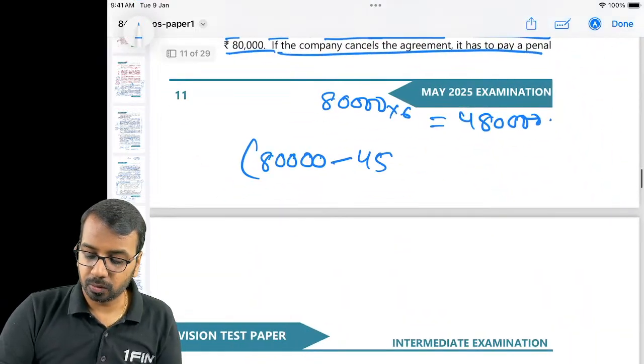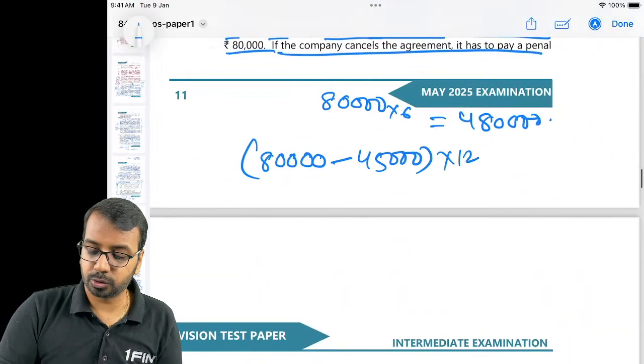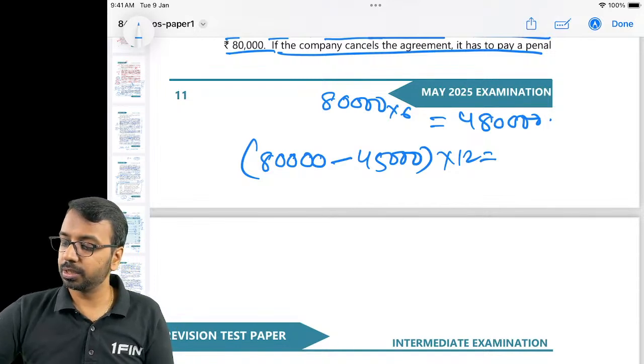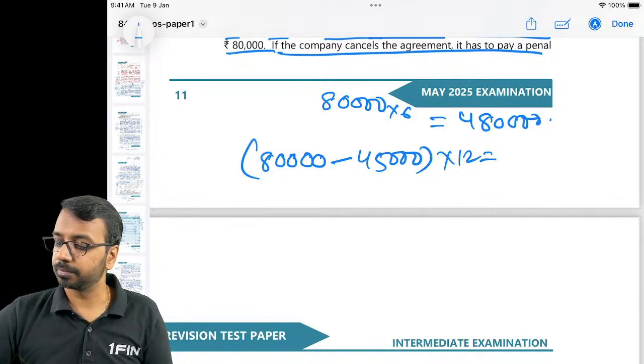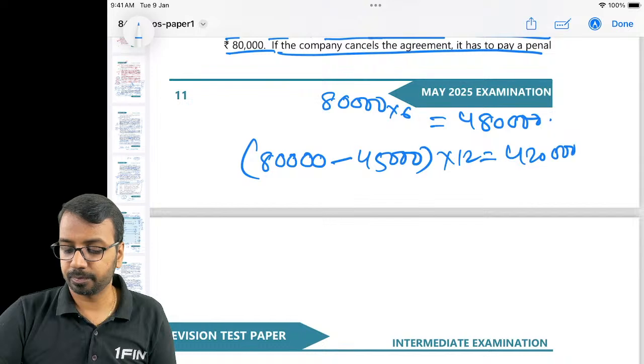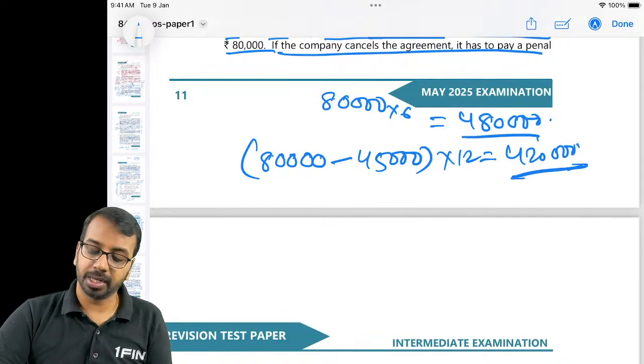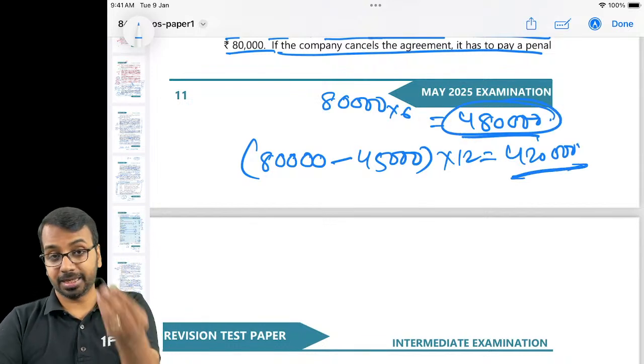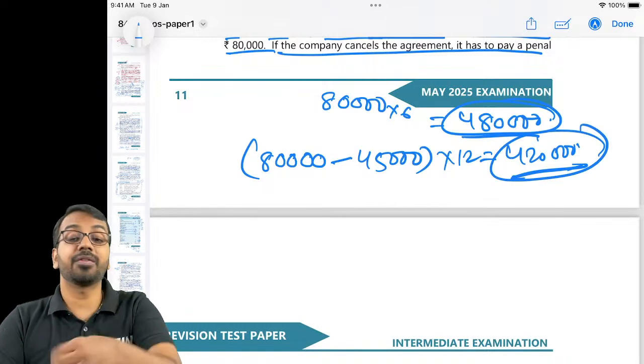I will get 45,000. For how many months? 12 months. So 80,000 minus 45,000 into 12 months, if I do, I get 4,20,000. Alright. So 480 if I cancel the contract, 420 if I don't cancel the contract.